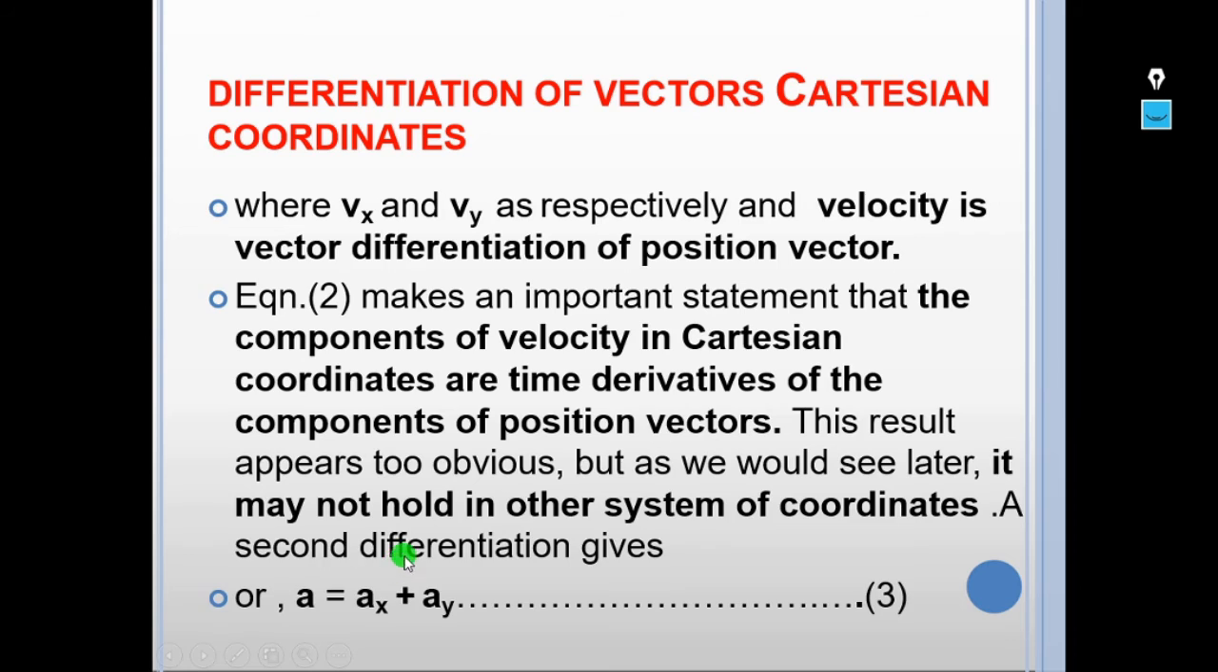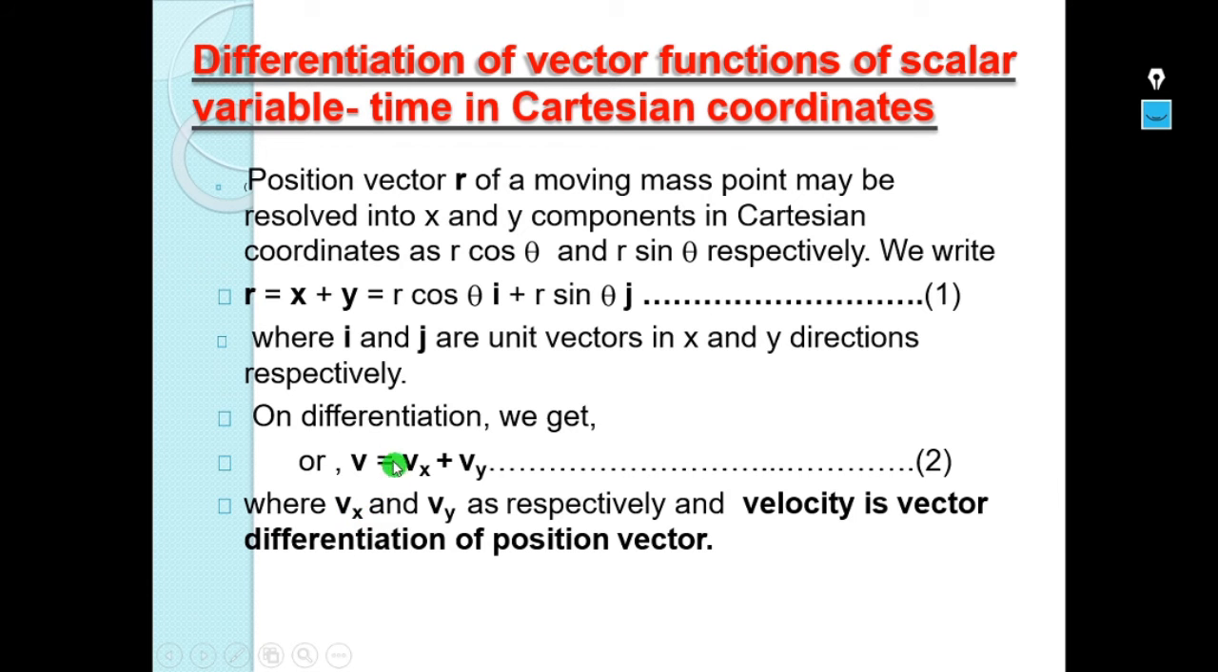So again, if we differentiate this vector, that is v, dv by dt gives the acceleration, that is a. So again we have to individually take the time derivative of vx and vy. Then this becomes dvx by dt, which is ax, the time derivative of velocity giving the acceleration in the x coordinate, and this gives ay. So a is equal to ax plus ay.